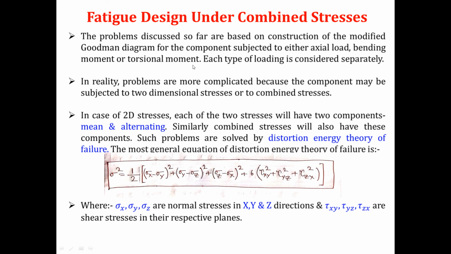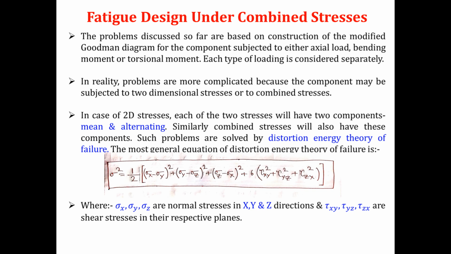So basically, when a component is subjected to two-dimensional fluctuating stresses or three-dimensional fluctuating stresses or combined stresses, then we design that component in fatigue by the distortion energy theory of failure, and its equation is sigma square is equal to half times of sigma x minus sigma y whole square plus sigma y minus sigma z whole square plus sigma z minus sigma x whole square plus 6 times of tau xy square plus tau yz square plus tau zx square. Is it clear?